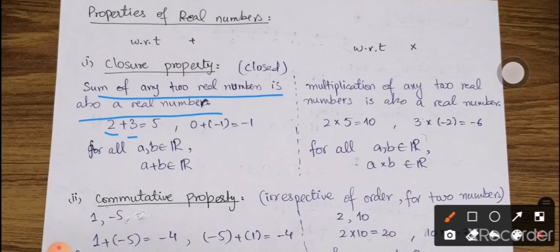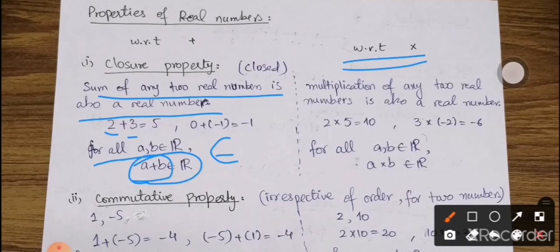So in general we can write it as, for all a, b belonging to R, this symbol representing belonging to, that is, a and b are elements of this set. So for any a, b belonging to R, a plus b, their sum, also belongs to the same set R. Similarly, it holds for multiplication as well: the multiplication of any two real numbers is again a real number. For example, 2 into 5 is 10, 3 into minus 2 is minus 6, which is again a real number. So for any a, b belonging to R, their product also belongs to the set of real numbers R.